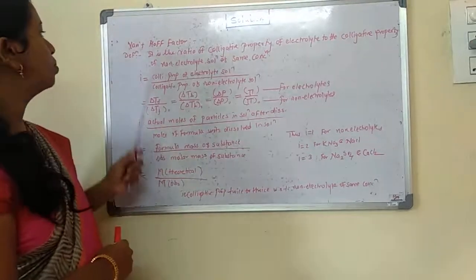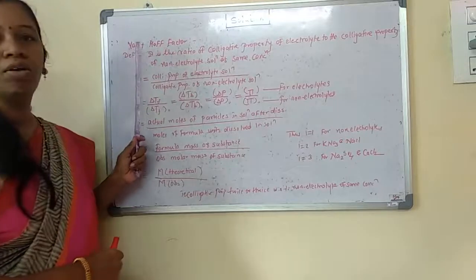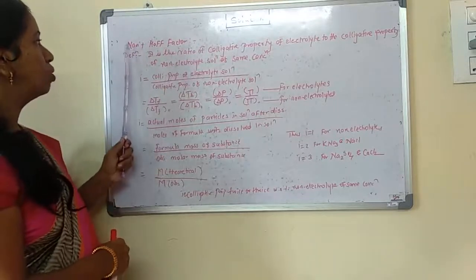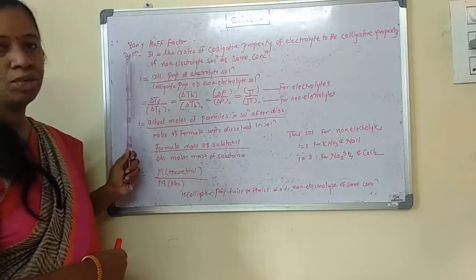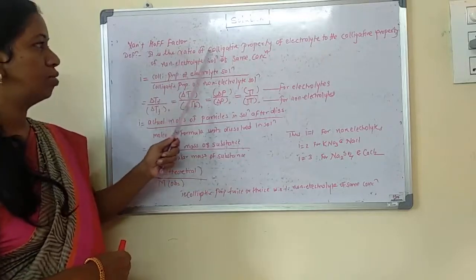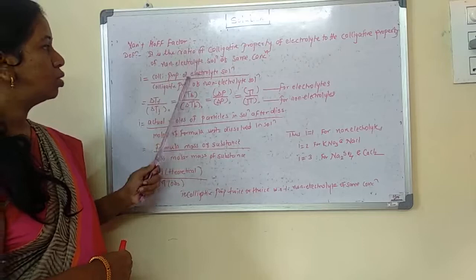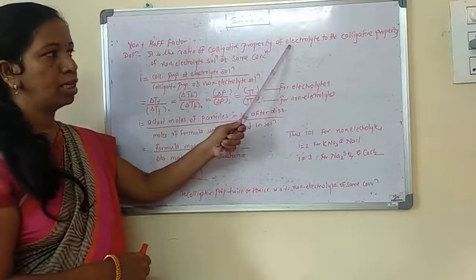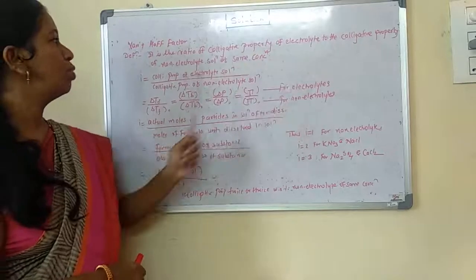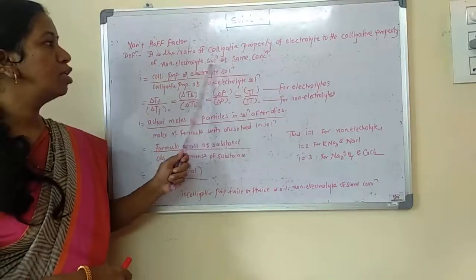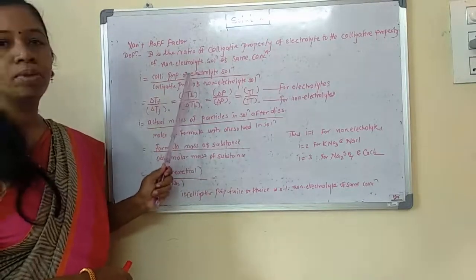Okay. The next point we are going to see is the Van't Hoff factor. So what is meant by the Van't Hoff factor? There is a definition for that. It is the ratio of the colligative property of the electrolyte to the colligative property of the non-electrolyte solution of the same concentration.